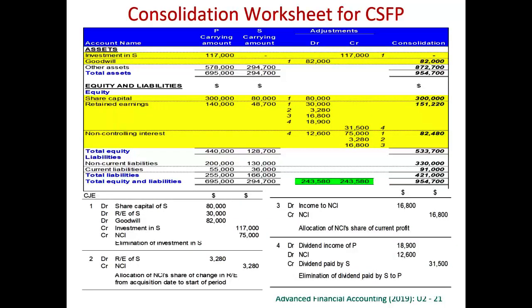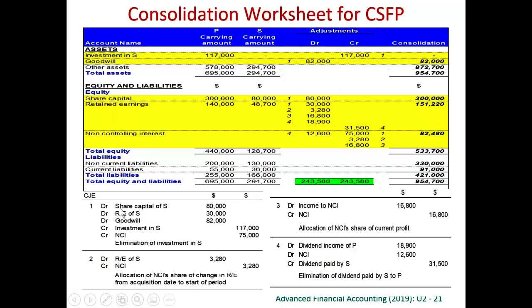We can put all these journal entries into our worksheet. Just a typical worksheet. We input everything of the parent here. We input everything of the subsidiary here. So basically we add them together. But there will be consolidation adjustments. We have prepared 4 consolidation adjustments. Now we just post the relevant journal entries into the adjustment section.